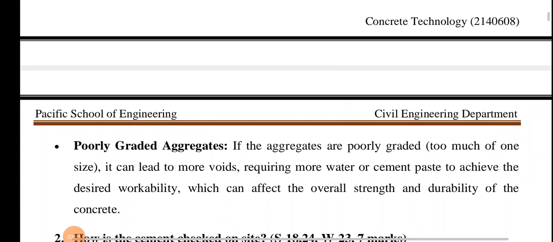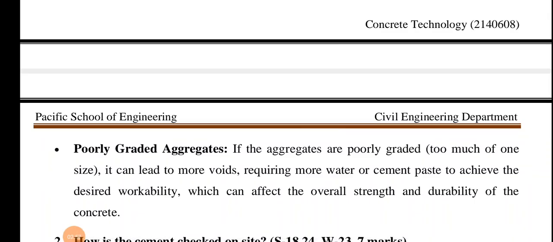Now, if we talk about poorly graded aggregate, if the aggregates are poorly graded, that is too much of one size, it can lead to more voids requiring more water or cement paste to achieve the desired workability, which can affect the overall strength and durability of the concrete.